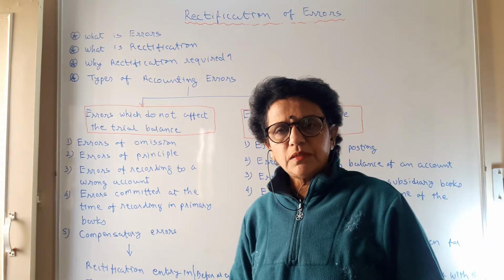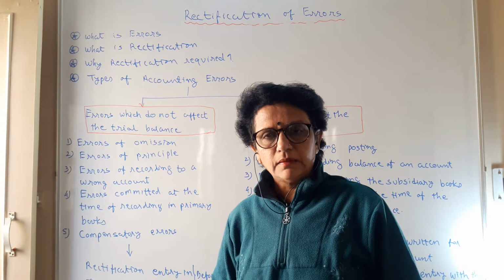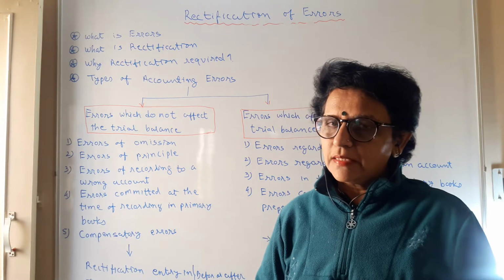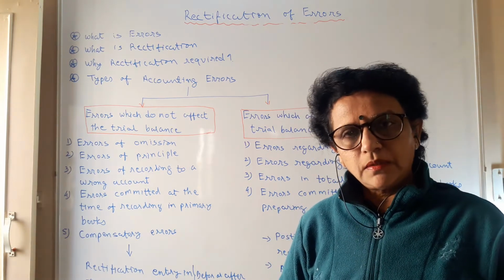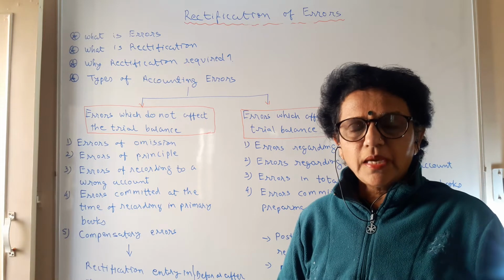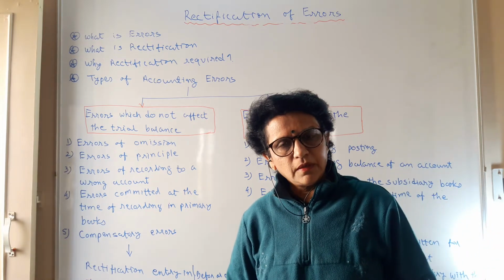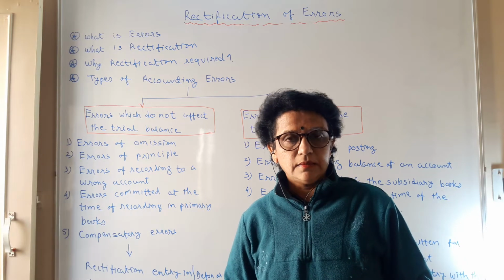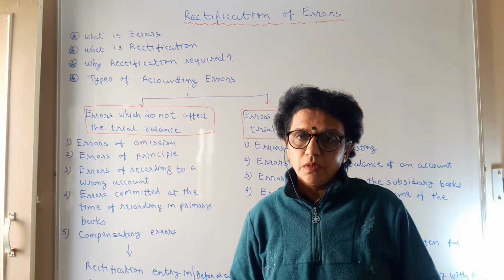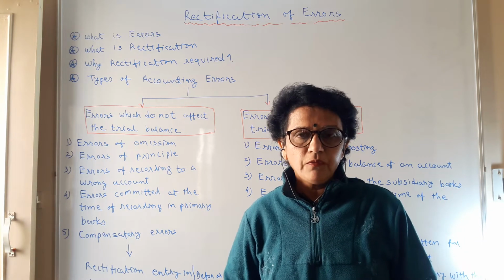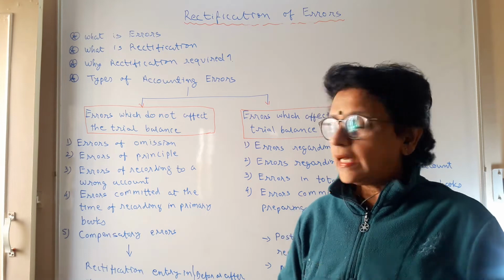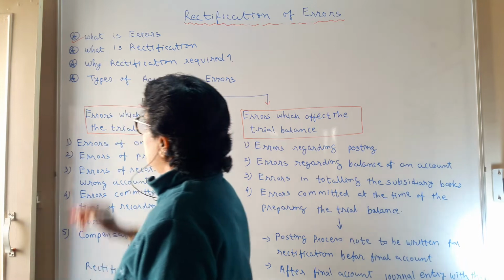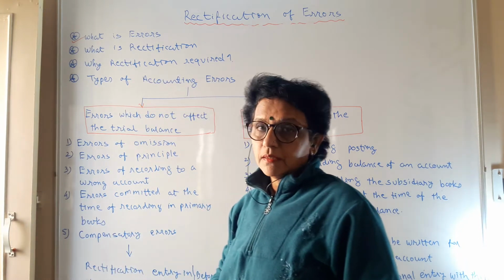The very first question in our mind: what are errors? Errors we humans all used to make. Some errors are deliberate, some errors are innocent. Errors mean mistakes. Errors mean you have done something wrong. Errors mean something which is not acceptable. So when such errors occur in books of account, how can you ignore them or let them be? So the very first question that comes to mind is, what is an error? Errors are mistakes which are to be rectified.